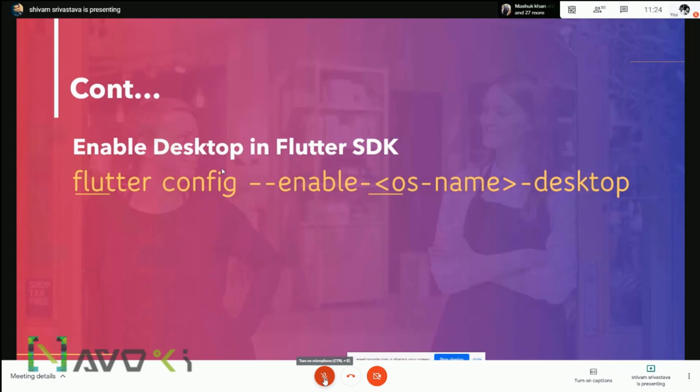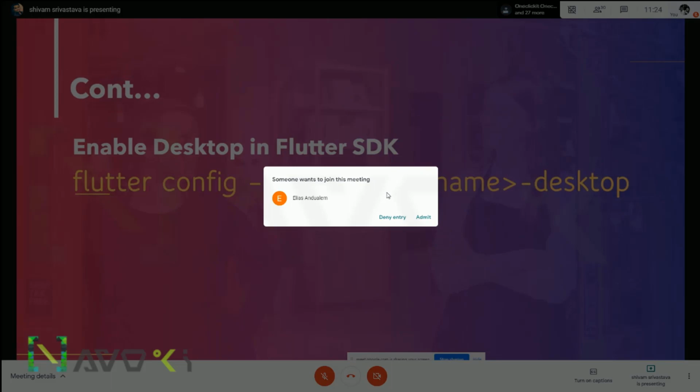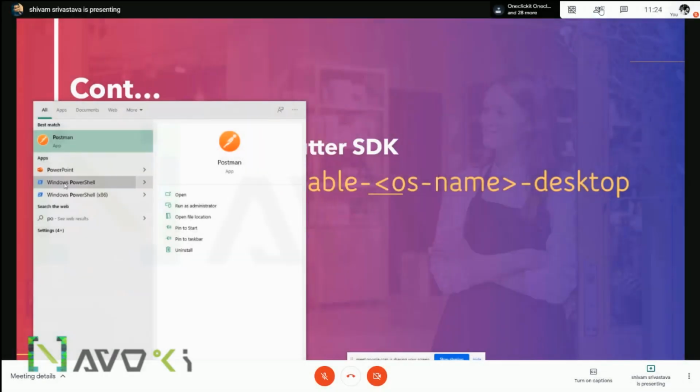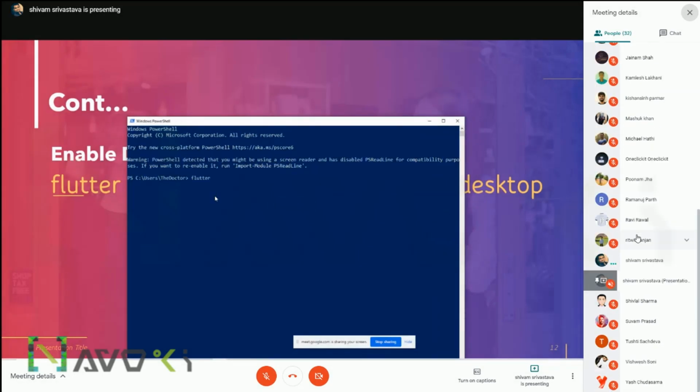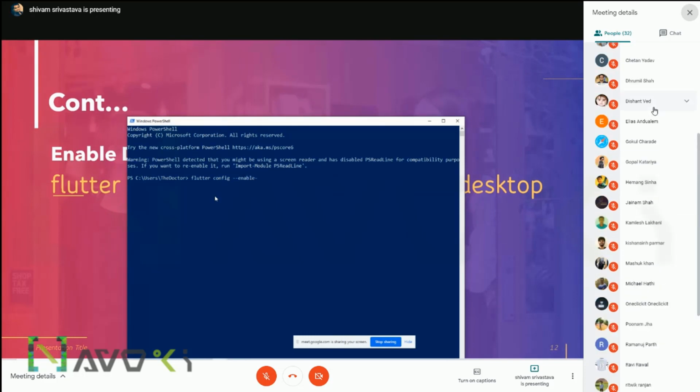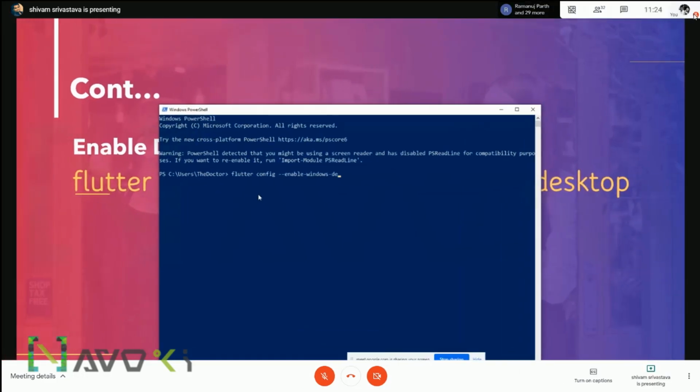Okay. So to enable the desktop support in your Flutter SDK, you need to type flutter config --enable-OS-name-desktop, with the desktop name keyword. On my Windows laptop, I am going to type flutter config --enable-windows-desktop. The desktop support is added for Windows.